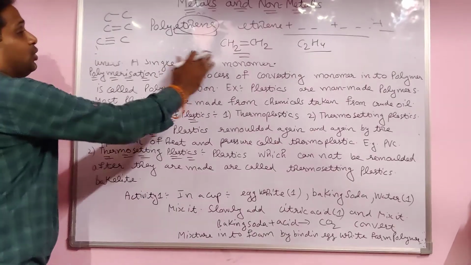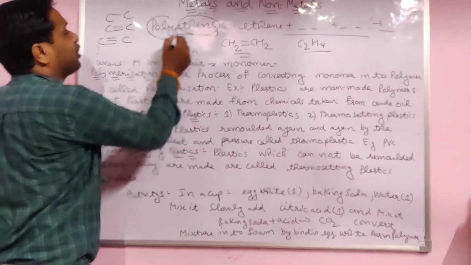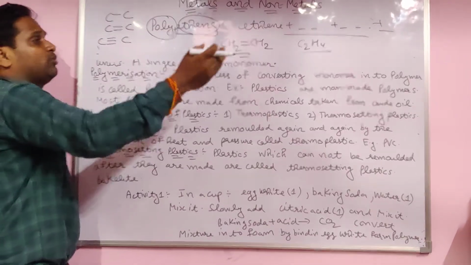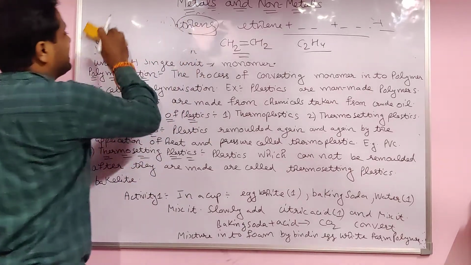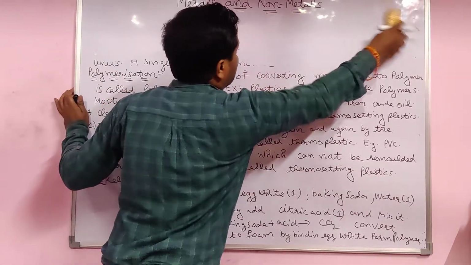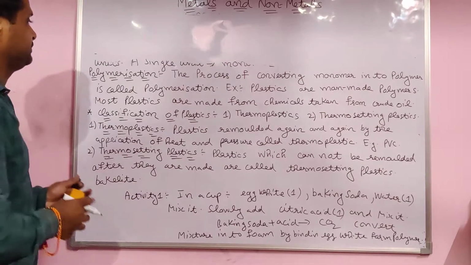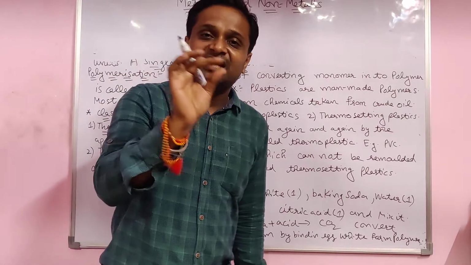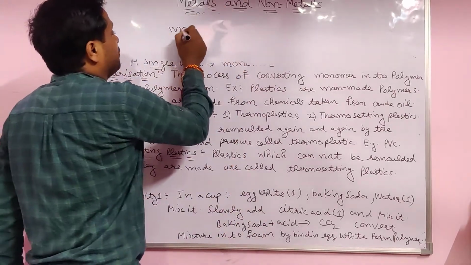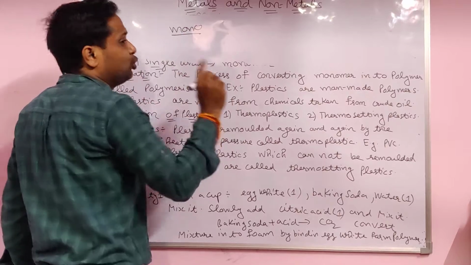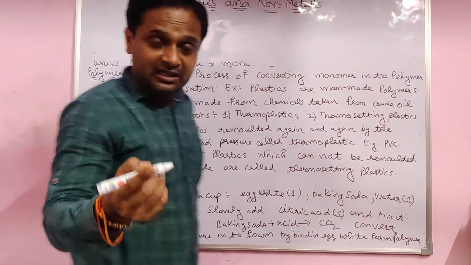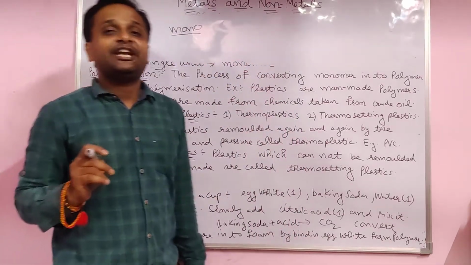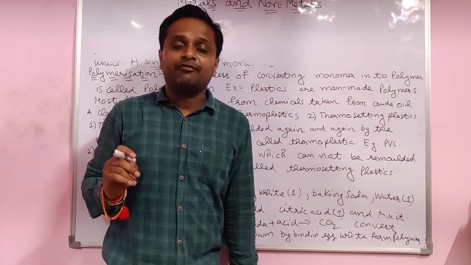Now, ethene, polyethylene; poly means many. When more than two molecules combine with each other, that is called a polymer. A single structural unit is called a monomer. Mono means single. Two is dimer, then trimer, tetramer: for one, mono; for two, di; for three, tri; for four, tetra; for five, penta.